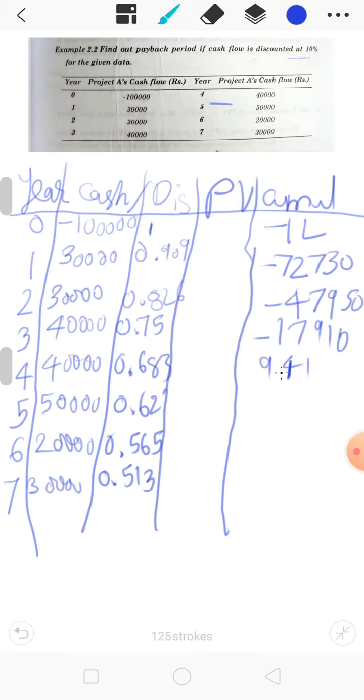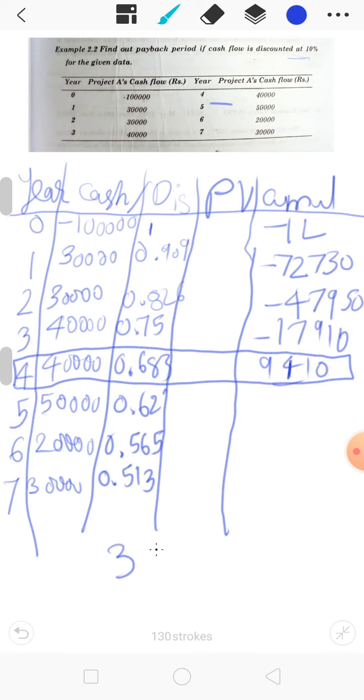So at which year did we get the positive value? At the fourth year we got the positive value. So our payback period is 4 years. So when we get a positive value, that is our payback period, which is 3 years. Here at the fourth year we are getting a positive value, so the payback period is just 3 years.